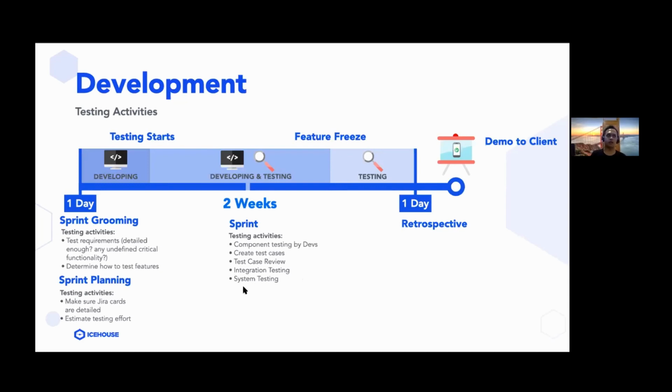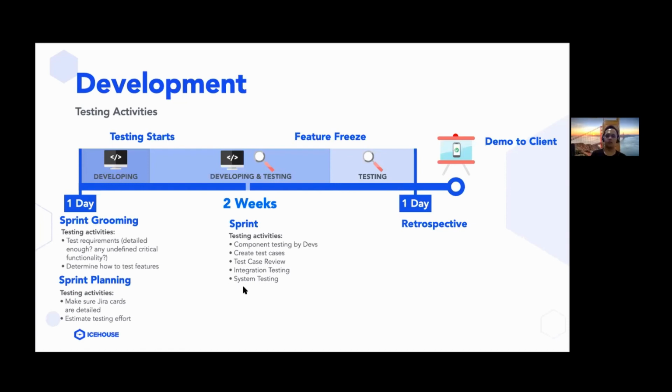So integration testing happens when we test a feature which only encompasses a small part of the app. That means it's not really dependent on other features or on an end-to-end flow. So for example, if I'm testing a login feature, then that's only going to require some small functions within the app, right? So it's not encompassing the whole app. So that's considered integration testing.